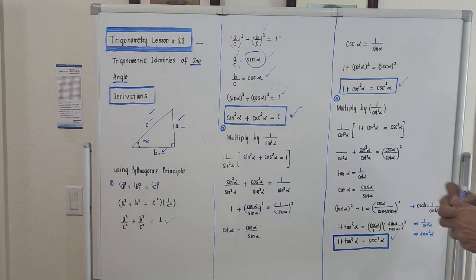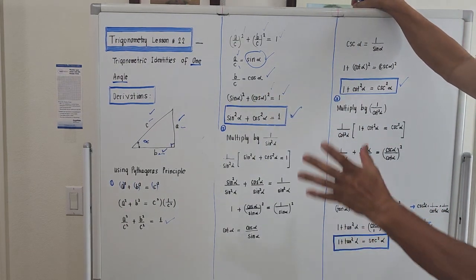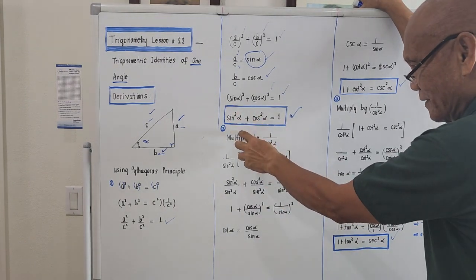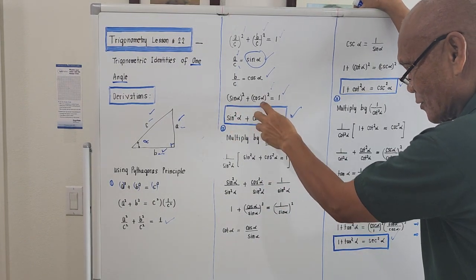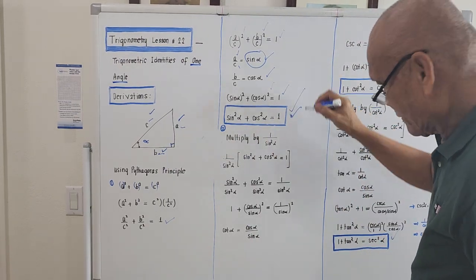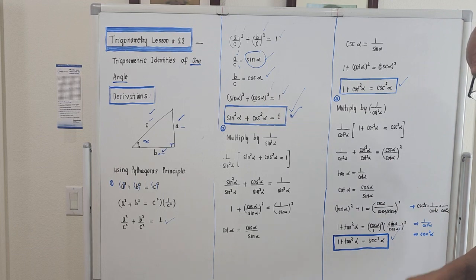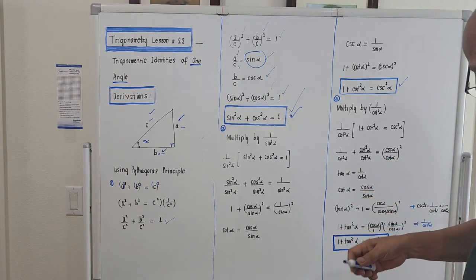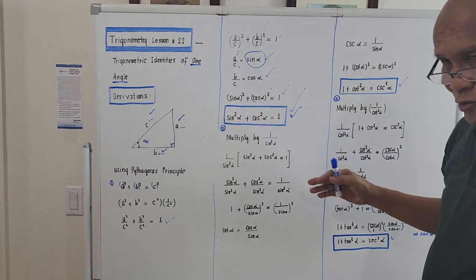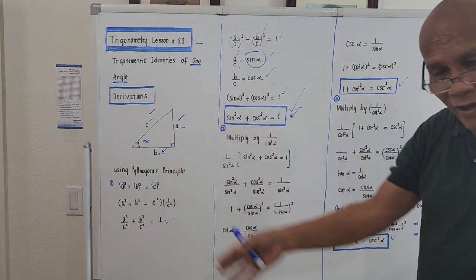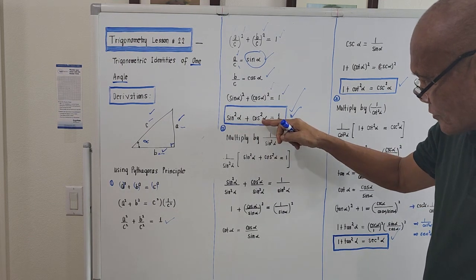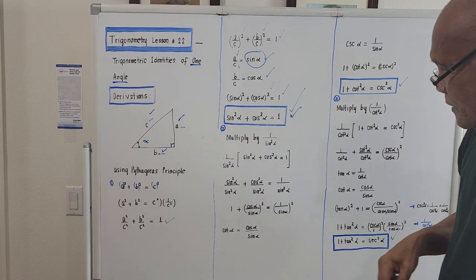If we try to simplify this one, the proper way to write it will be sine square of alpha plus cosine square of alpha is equal to 1. This is the number 1 trigonometric identity under the study of so-called trigonometry. Okay, whether you are sleeping or swimming maybe, or you are outside, don't try to forget this one. Sine square of alpha plus cosine square of alpha is equal to 1.